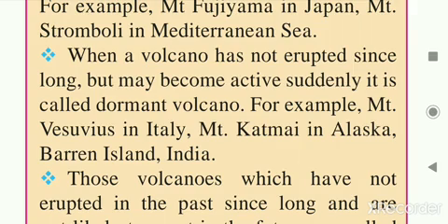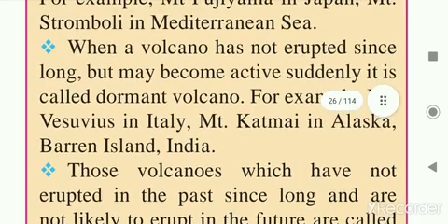Means not erupted for a long time, and suddenly it will erupt. Examples are Mount Vesuvius in Italy, Mount Katmai in Alaska, and Barren Island in India. Barren Island is one of the active volcanoes in India, but it is of the dormant type, means it can suddenly erupt. For a long time it has not erupted, but suddenly it can erupt.